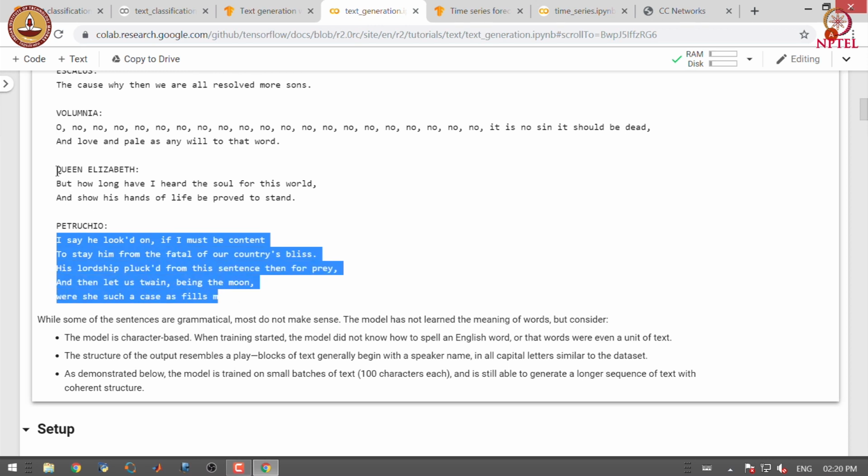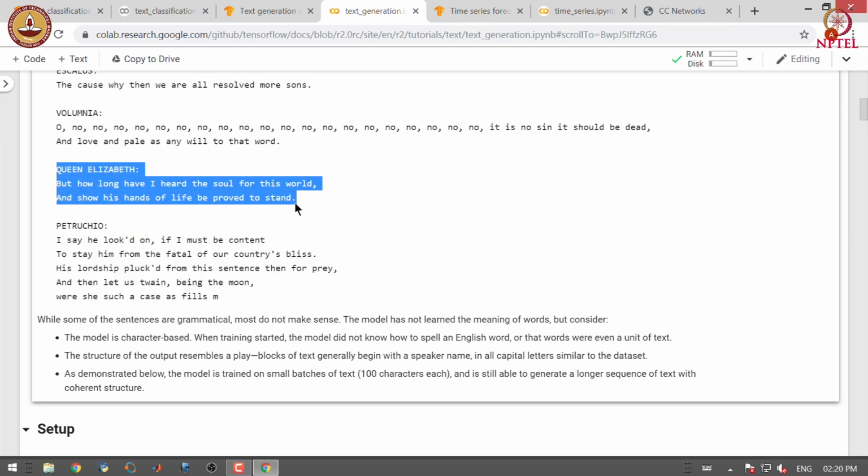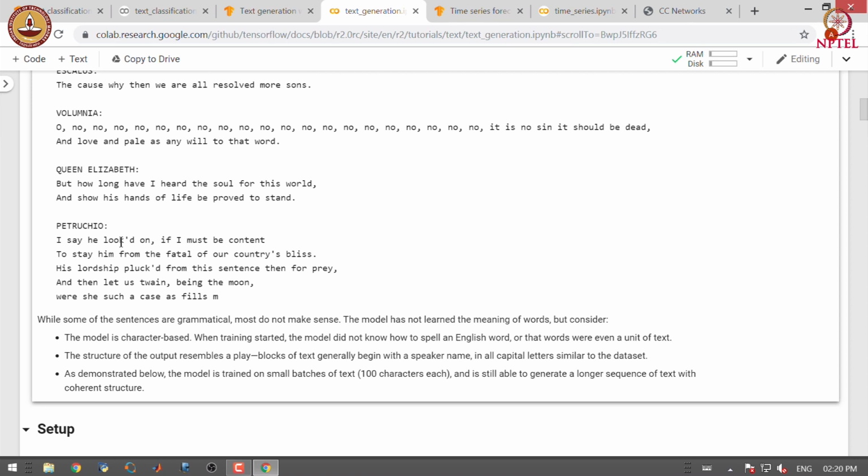This is very similar to what you see in the Shakespeare plays. The model is trained on small batches of text, 100 characters each, and is still able to generate longer sequences of text with coherent structure.